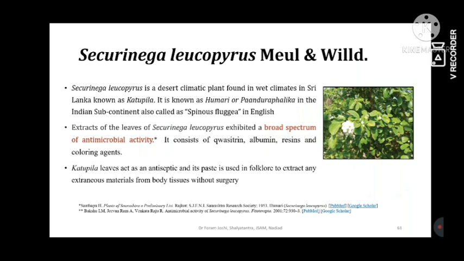Then Securinega leucopyrus, Katupila, is known very well for diabetic wound healing, and large research has been carried out. Even the Times of India has reported this drug, and allopathic practitioners are also very eager to use it. Its broad spectrum antimicrobial studies, local application studies, animal model studies, and even human model studies have been carried out. So this drug is very largely in demand in the market.